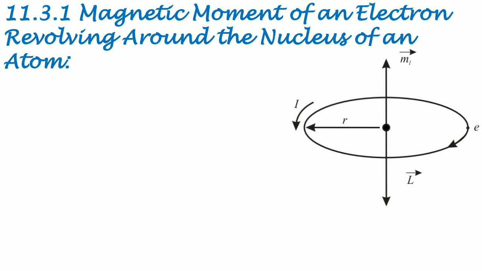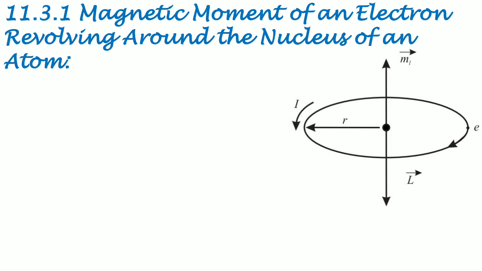It is only a part of the magnetic moment of an atom and it is referred to as orbital magnetic moment. An electron possesses an intrinsic angular momentum. The spin angular momentum, spin magnetic dipole moment, results from this intrinsic spin.